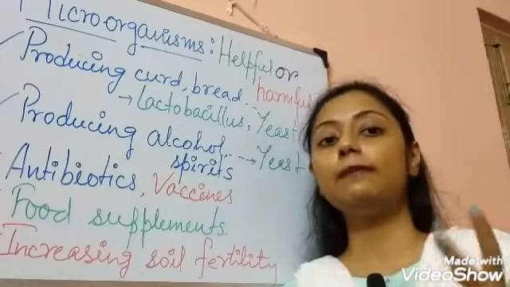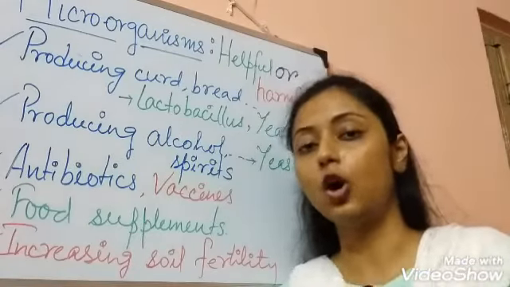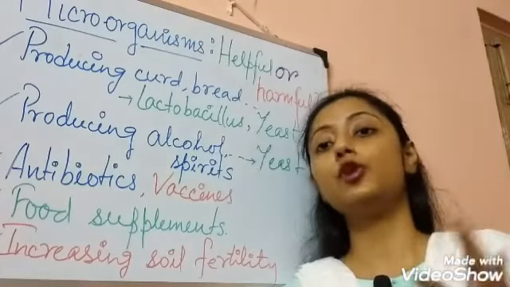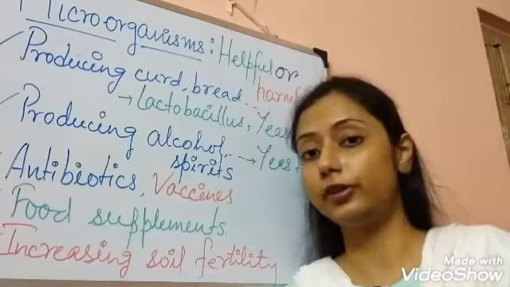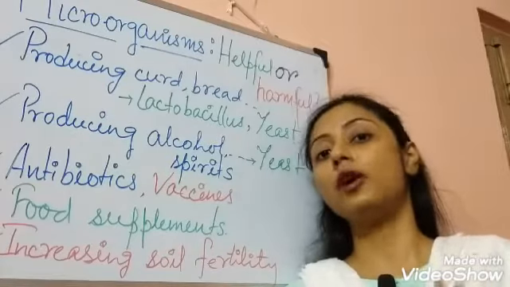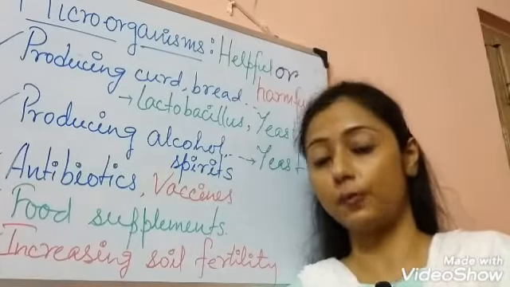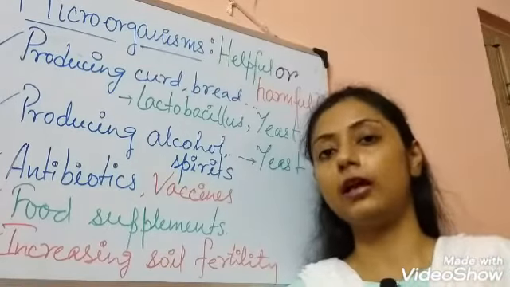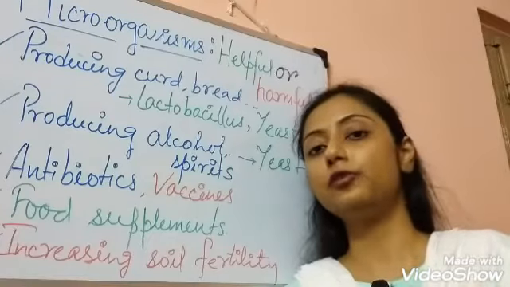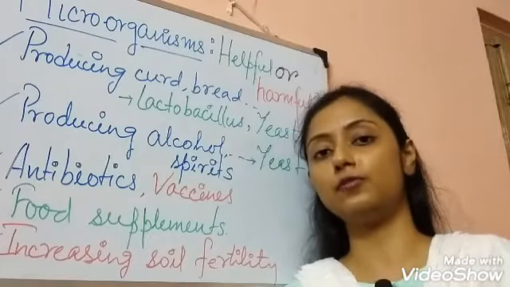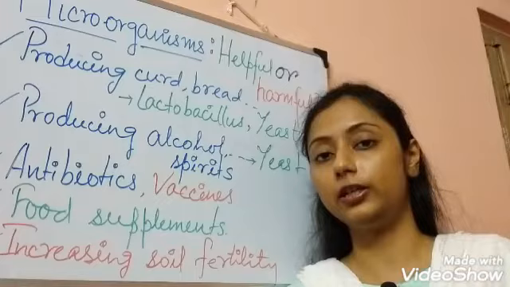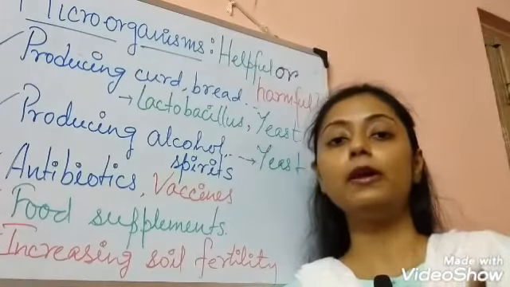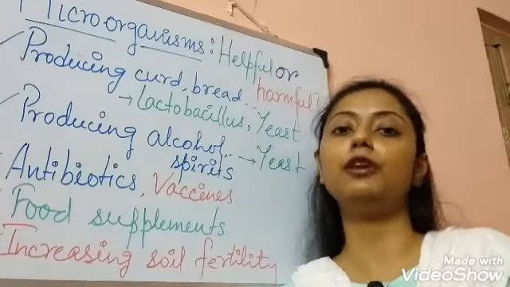Fertility means the capability to produce something, or in terms of agricultural soil fertility, the capability of soil to produce a good quality of crops. So microorganisms, specifically some bacteria, help to increase the nitrogen content in the soil from the atmosphere to increase the soil fertility, or help in the plant nutrition and proper growth and development of that particular crop.